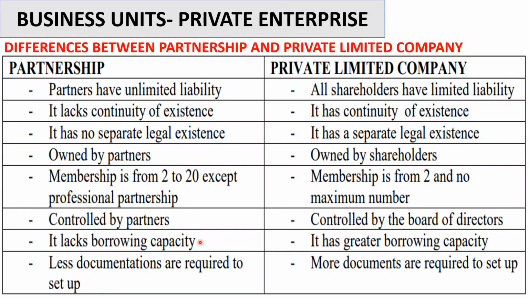Partnership lacks borrowing capacity. Private limited company has a greater borrowing capacity. In partnership, there are less documentations needed. In private limited companies, there are more documentations required to set up. So these are the differences between partnership and private limited company.